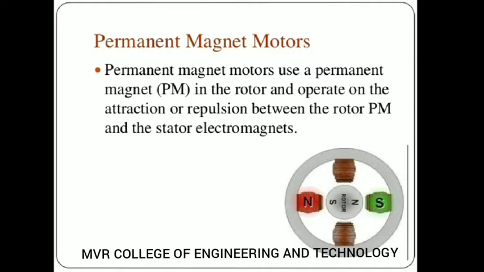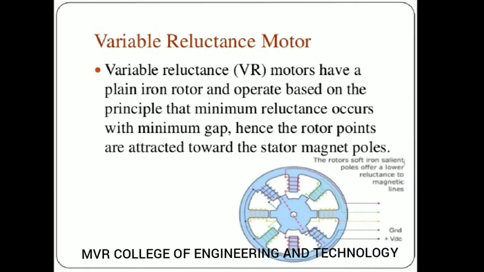So how many types of motors do we have? Permanent magnet motor, hybrid stepper motor, and variable reluctance stepper motor. 3 types of stepper motors are there. First one is permanent magnet stepper motor, second one is hybrid stepper motor, and the third one is variable reluctance stepper motor. So let us go for the next slide. Let us see the variable reluctance stepper motor.